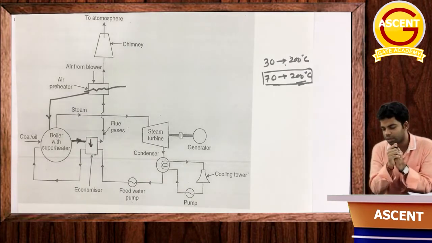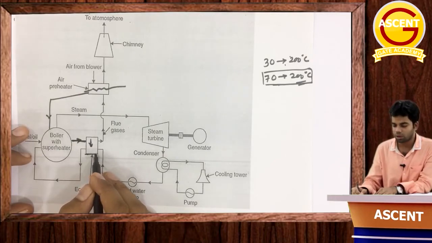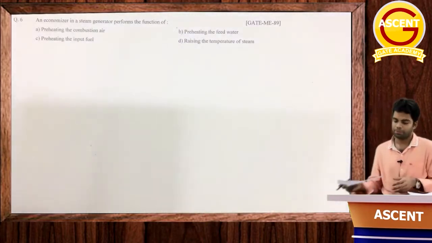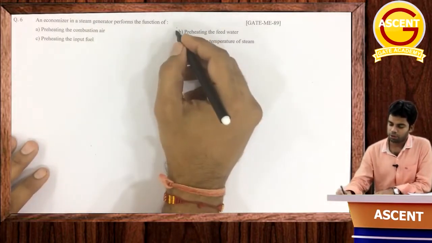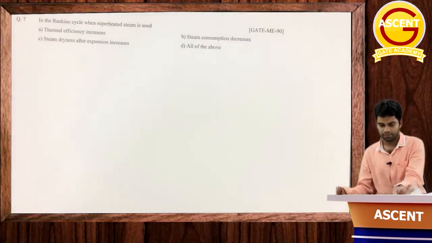तो जो एयर अंदर आ रही है उसका टेम्परेचर इनिशियली जो कम था उसको हमने एक लेवल तक बढ़ा दिया. Again efficiency will increase. Okay, so these are two devices, economizer which is used to preheat the water and air preheater which is used to preheat the air. More or less दोनों के functions same हैं. Okay, now an economizer in a steam generator performs the function of preheating the feed water. That's it. Getting this? Okay, next question.